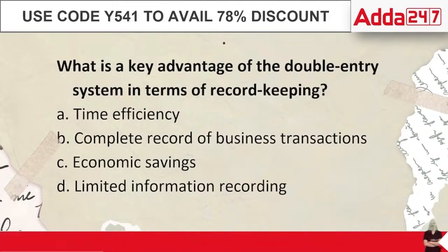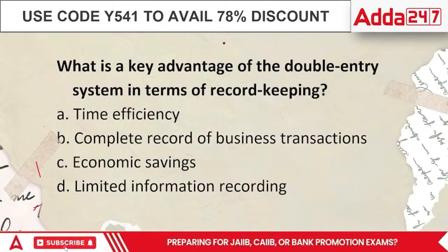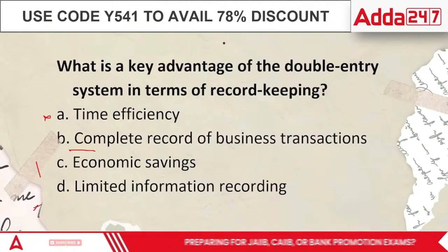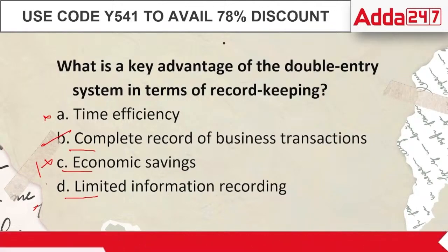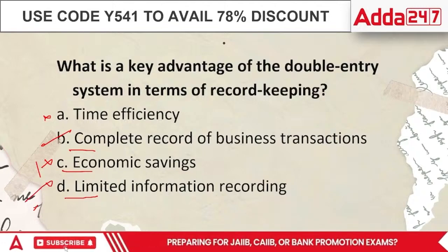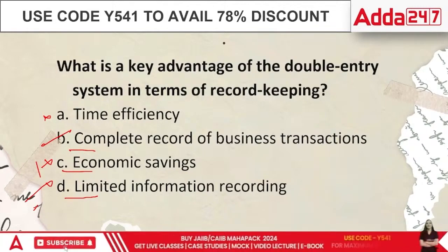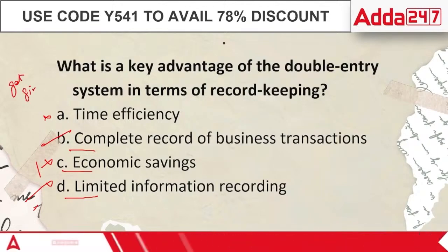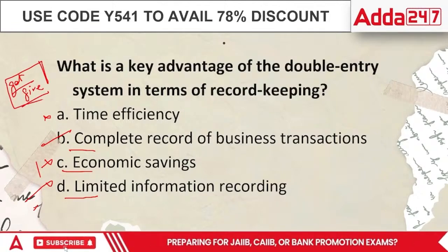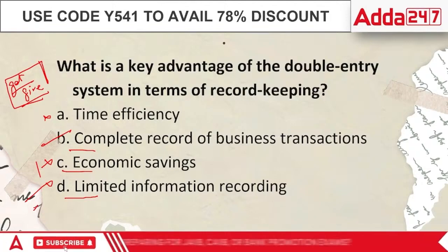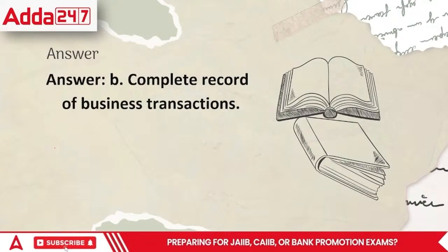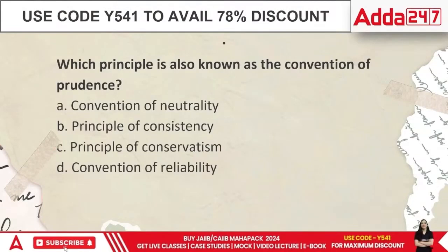So in this case, what is it about? Time efficiency? Nope. Is it about complete record of business transactions? Correct. Economic savings? Nope. And then last is limited information recording. No. In this case, point B, complete record of transactions, is correct because I am recording whatever I'm getting and I am also recording whatever I'm giving. So both get and give are noted in this scenario. And everyone, the answer is B, complete record of business transactions. Here comes the next point.